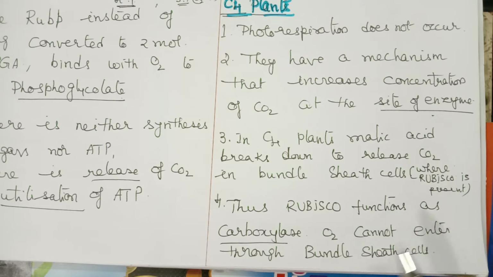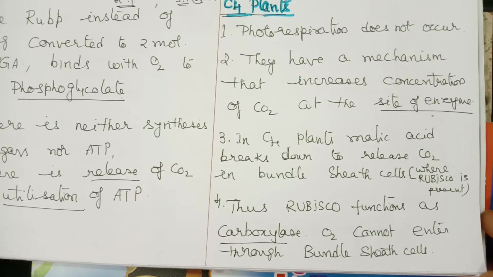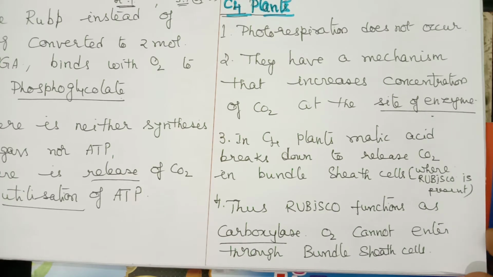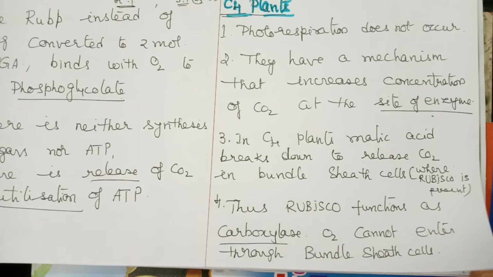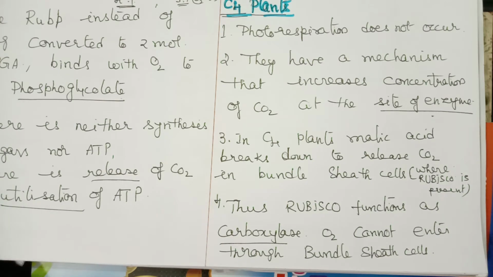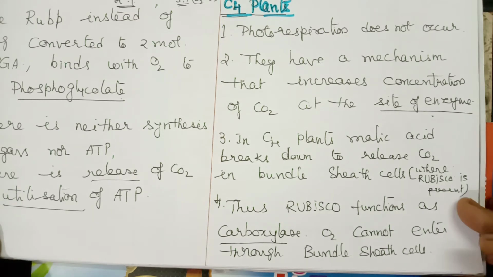So oxygen cannot enter through bundle sheath cells. Since oxygen cannot enter and carbon dioxide is available for Rubisco, and Rubisco has more affinity for carbon dioxide, it immediately binds to carbon dioxide. So in case of C4 plants, there is efficient use of carbon dioxide. That's why photorespiration is absent in case of C4 plants.